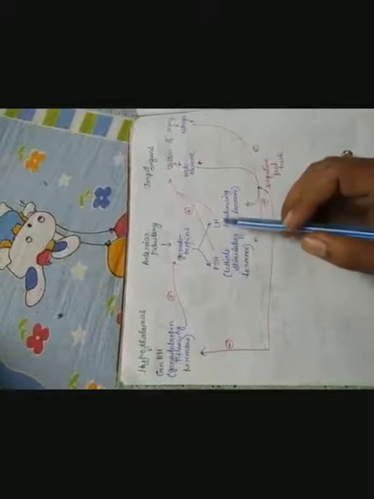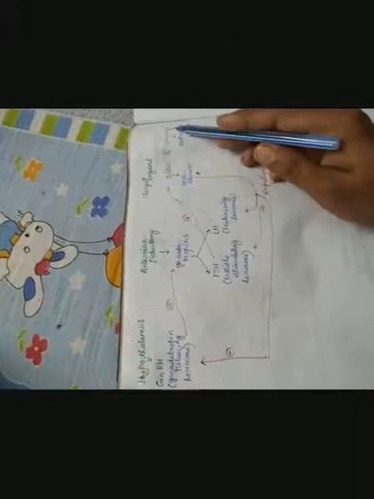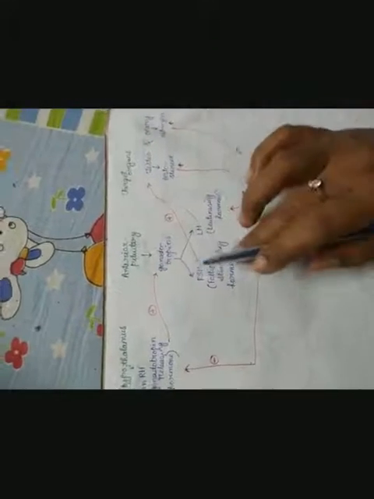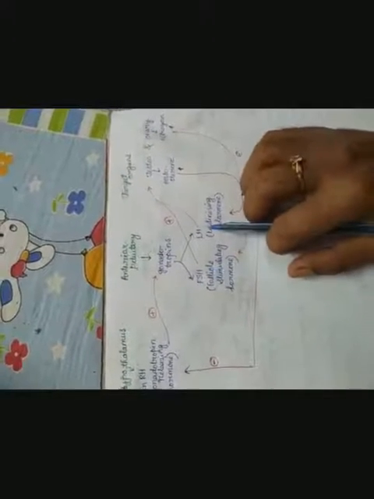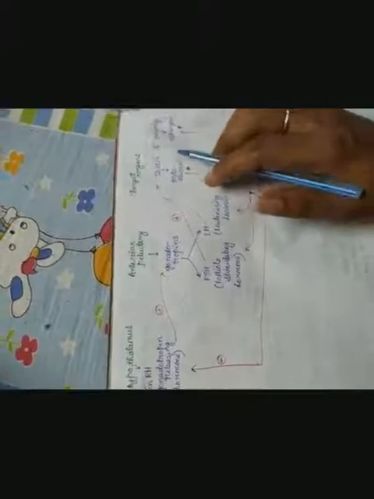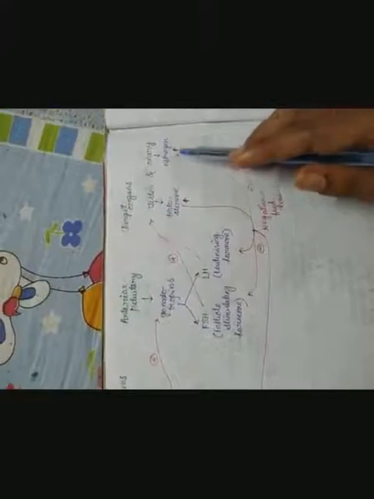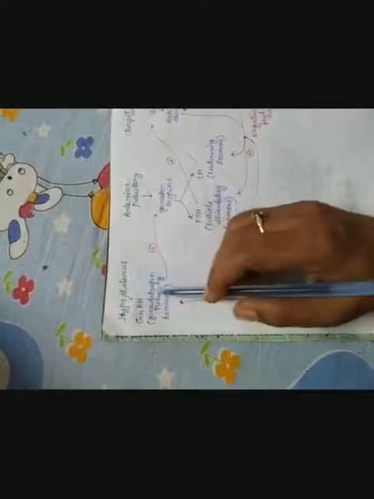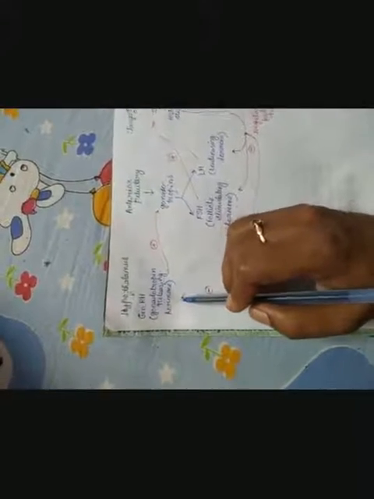Both FSH and LH act on the testis in male and the ovary in female. Okay. Upon stimulation, the testis secretes testosterone, the main male sex hormone, and the ovary secretes the estrogen hormone. So we will discuss these hormones in detail, but the main function: follicle stimulating hormone and LH hormone act on the testis and ovary, means these are the target organs. As a result, the testis and ovary secrete the male and female respective sex hormones. Again, see, here are no inhibiting hormones. Here also the hypothalamus secretes only one gonadotropin releasing hormone, no inhibiting hormones are there.